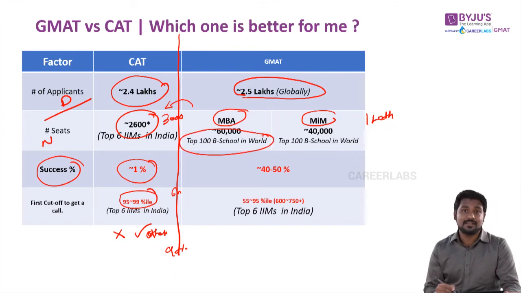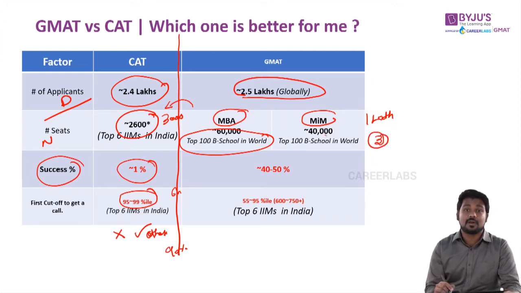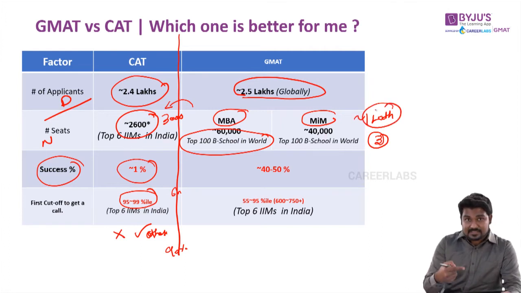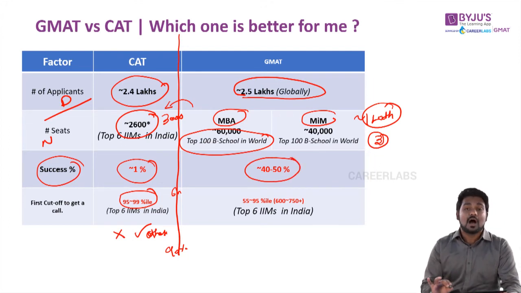Now why top 100 B schools? If you look at the IIMs, of the top 6, only the top 3 IIMs are listed in the top 100 B schools, which means the 97 other B schools which are in the top 100 in the entire world are outside India. And look at the number of seats, approximately 1 lakh. So that determines a success percentage of 40 to 50%, much higher compared to the CAT exam. So what is the meaning of 40 to 50%?